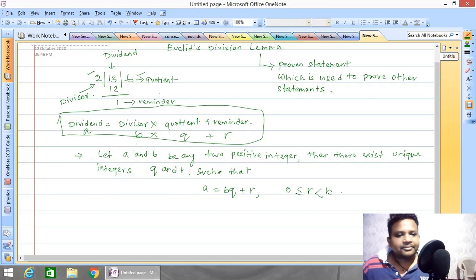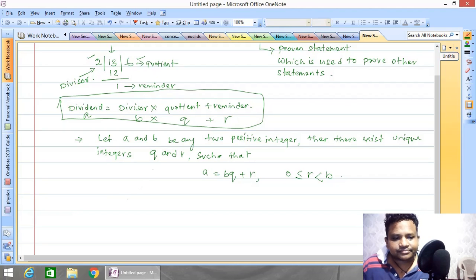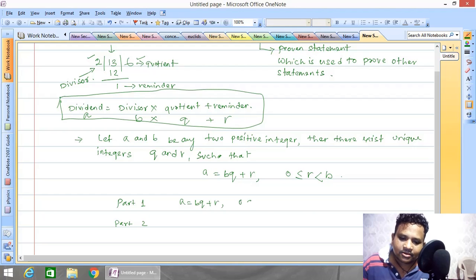Now let us prove this lemma. How to prove it? We can prove this in two parts. In part 1 we want to prove a is equal to bq plus r, where r is less than b and greater than or equal to 0.